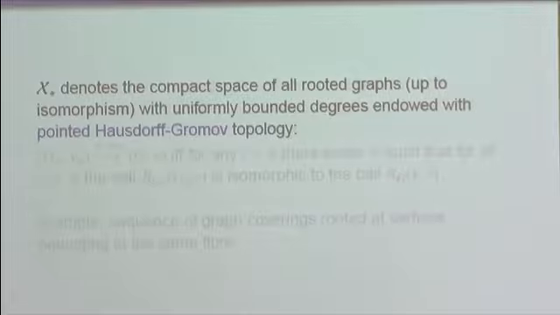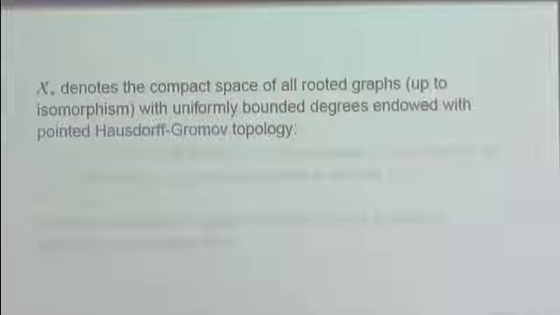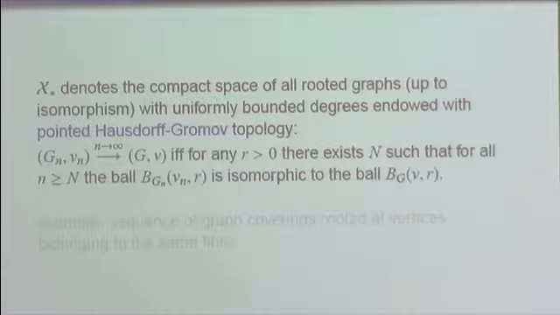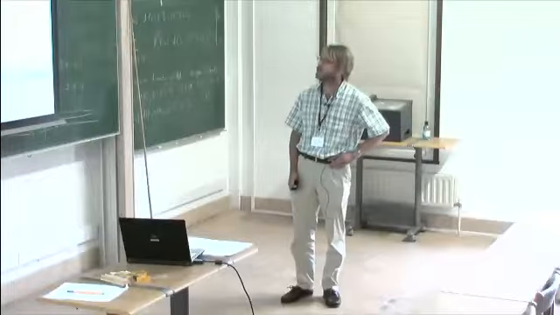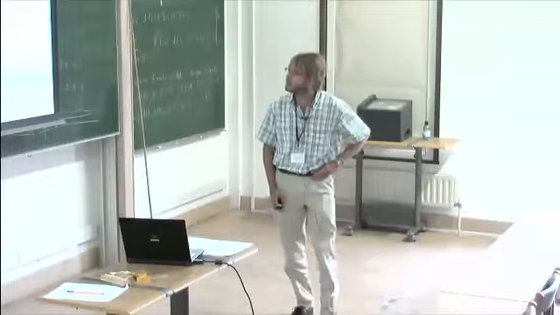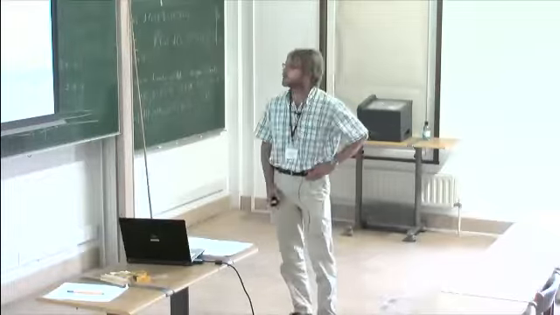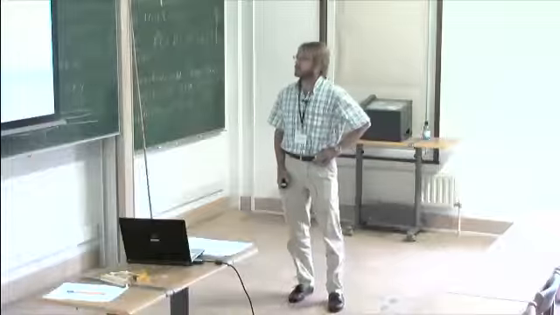So we will work in the compact space of rooted graphs with uniformly bounded degrees, and notice the pointed Hausdorff-Gromov topology. So in this topology, a sequence of rooted graphs Gn converges to the limit graph G rooted at v if balls in Gn centered at the roots and of growing radius coincide with balls of the same radius in G centered at v. So an example of such convergence are covering sequences of graphs.